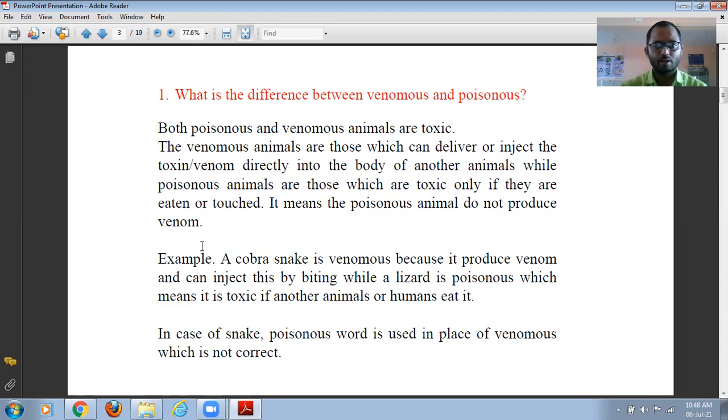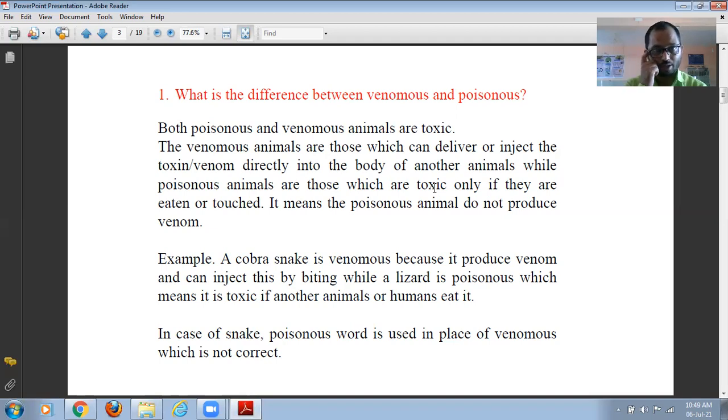On the other hand, poisonous animals are those which are toxic only if they are eaten or touched. Only then does the other animal die. There are many examples in nature. Many butterflies in the tropical forest are poisonous when they are eaten.